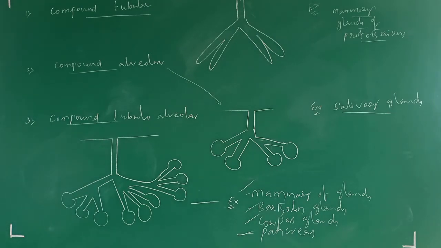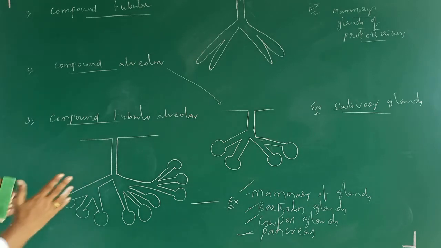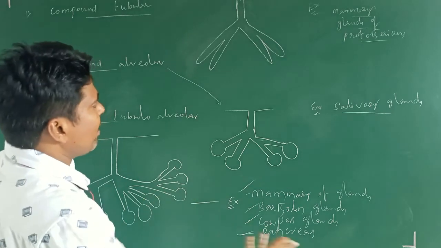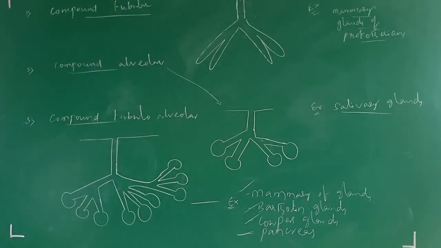Now we are going to see what we call this gland structure; that is all completed. Now we are going to enter into the cell junctions. Examples are very important. You have to remember them. No option. Okay. Next, cell junctions.